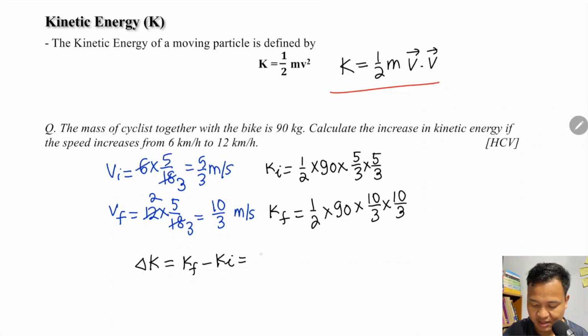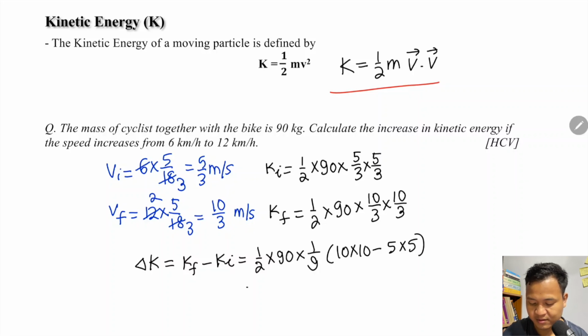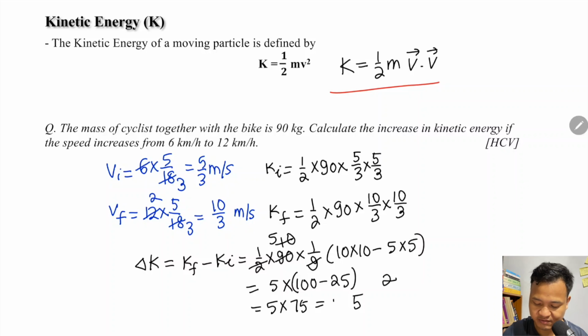Half into 90 is common, and 1 by 9 is common. Final is 10 into 10, minus initial 5 into 5. So 10 into 10 is 100 minus 5 into 5 is 25, that is 75, and 5 into 75 gives 375 joules.